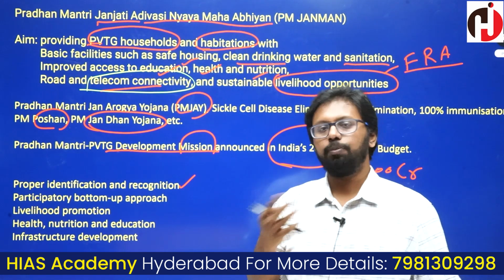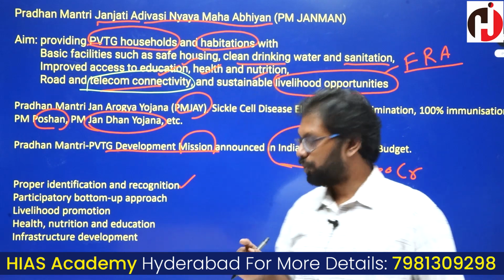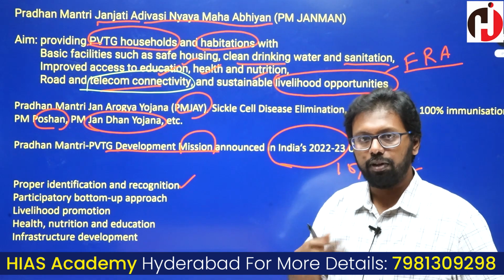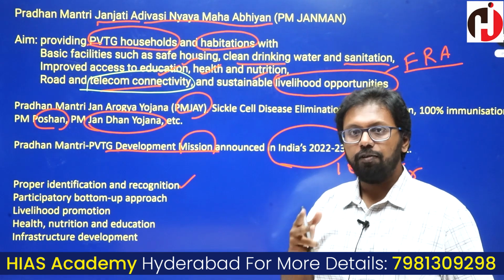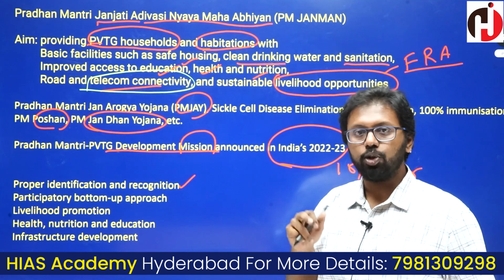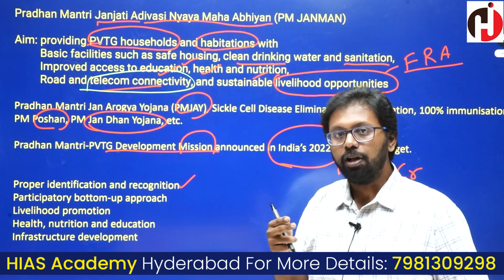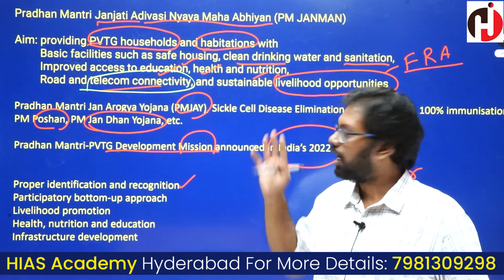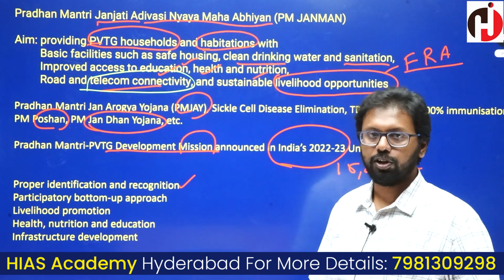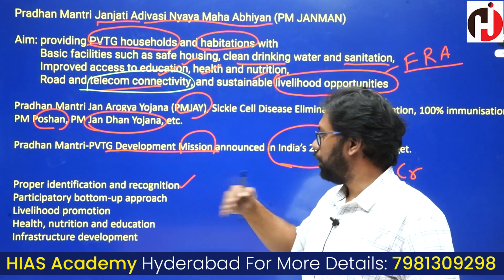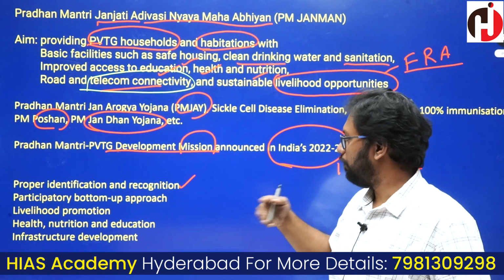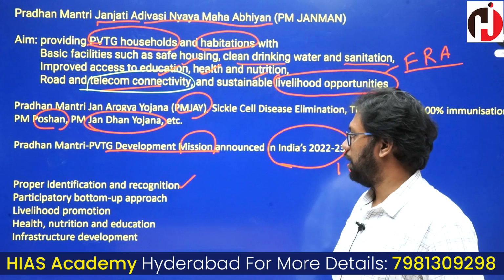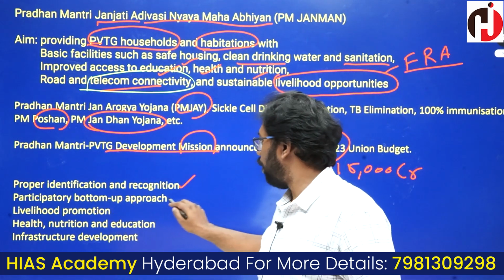That identification will be made robust and very precise and accurate, so that the beneficiaries who are eligible will not move away or be in a position where they can't receive the services of this particular scheme. That is very important. This scheme is bringing forward the proper identification and recognition of these PVTGs and other tribes. And participatory bottom-up approach.